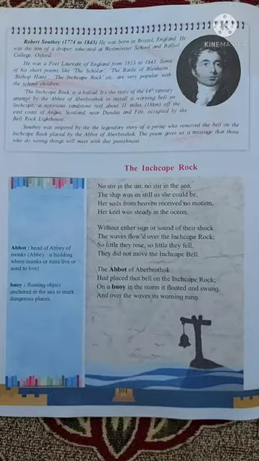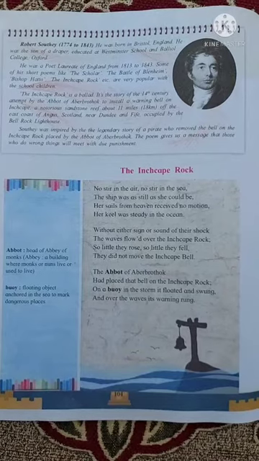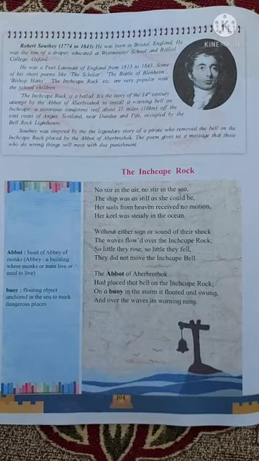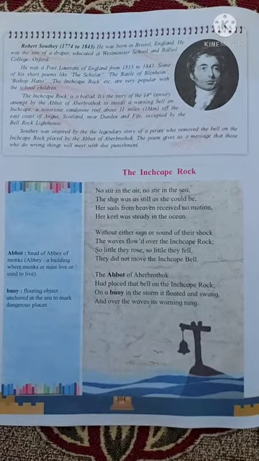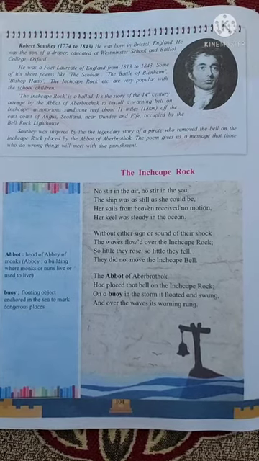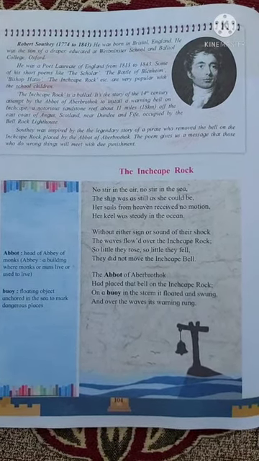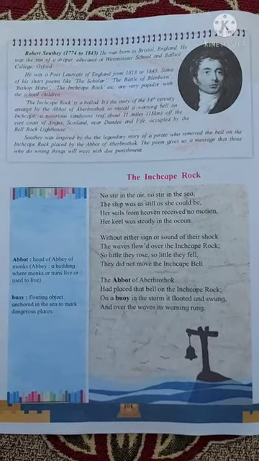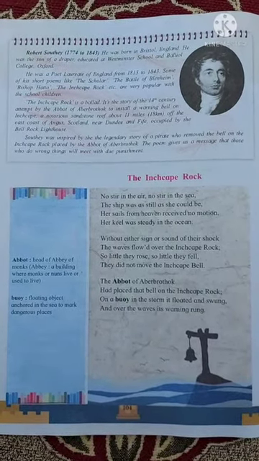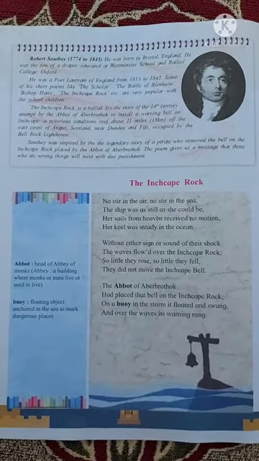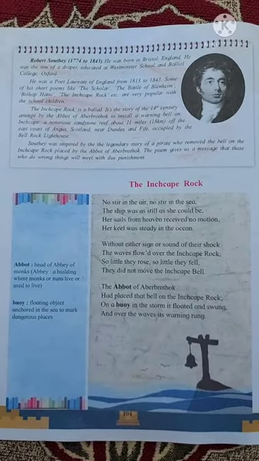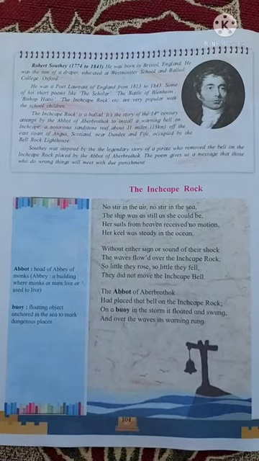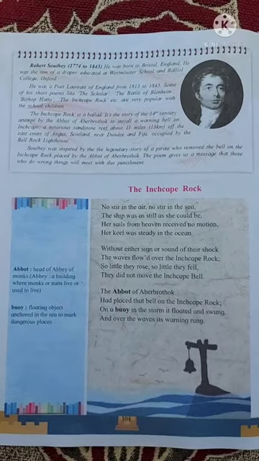Okay, friends, let's deal with the poet Robert Southey, 1774 to 1843. He was born in Bristol, England. He was the son of a draper, educated at Westminster School and Balliol College, Oxford. He was poet laureate of England from 1813 to 1843. Some of his short poems, like The Scholar, The Battle of Blenheim, Bishop Hatto, The Inchcape Rock, etc., are very popular with school children.